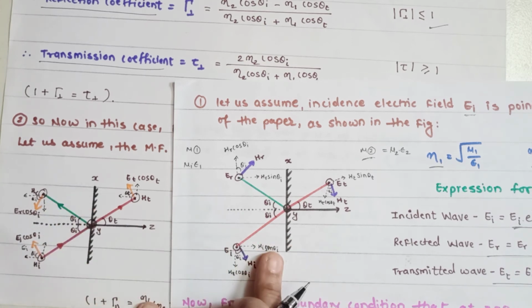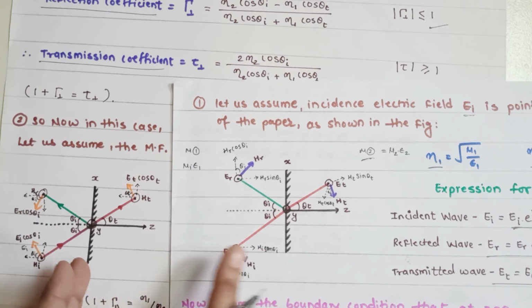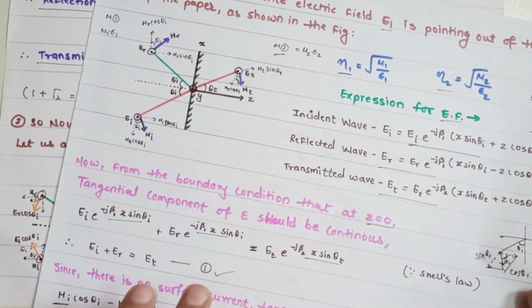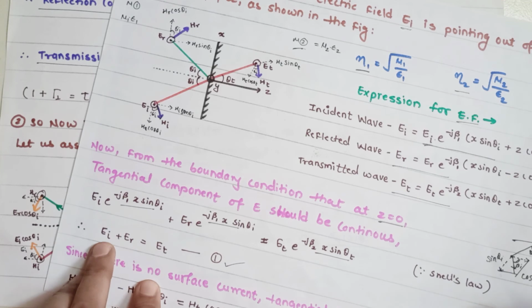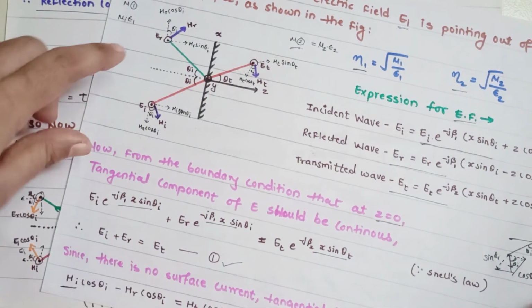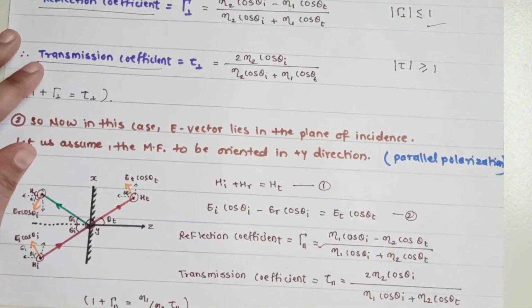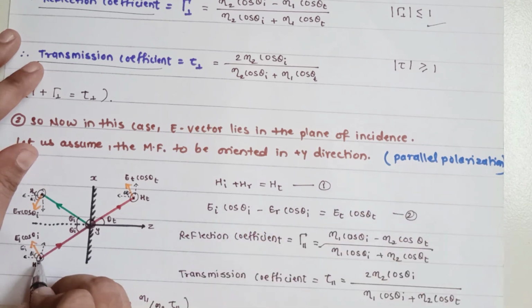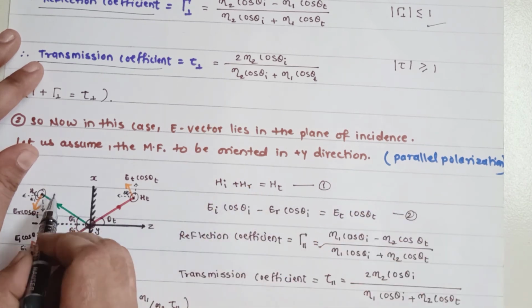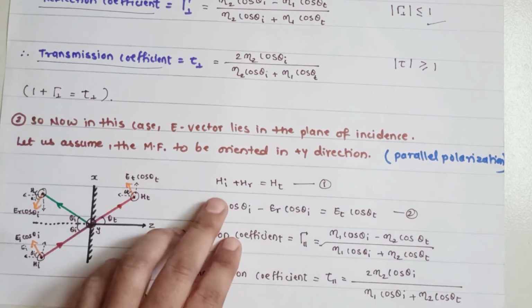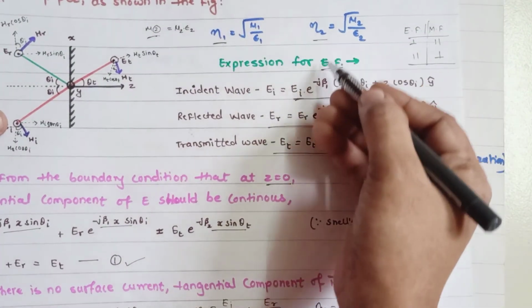So looking at the diagram, vectors and the resolving components, you just need to understand first of all what the basic diagram will be. Now as we solved this derivation here, you will get equation number 1: the E vector of the incident wave plus E vector of the reflected wave is exactly equal to the transmitted wave. So here then, equation 1 will be the same for the magnetic field: the magnetic field of the incident wave plus magnetic field of the reflected wave is equal to the transmitted wave. And how are you going to derive equation 1? So this is the derivation part.